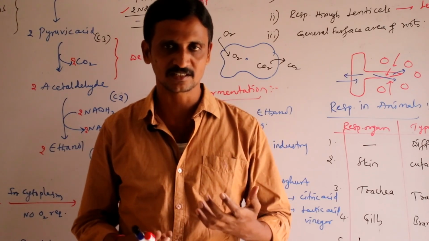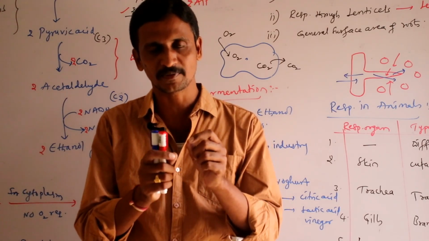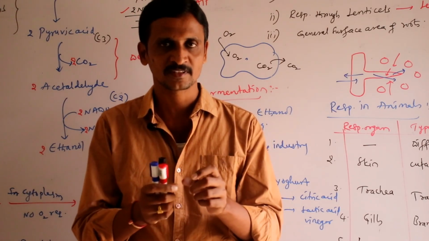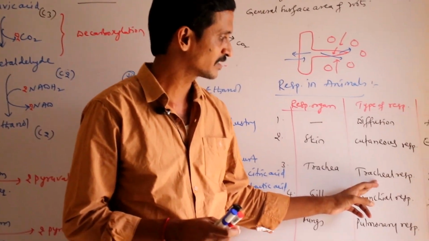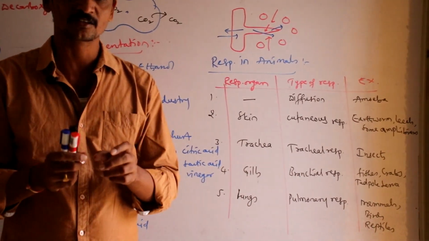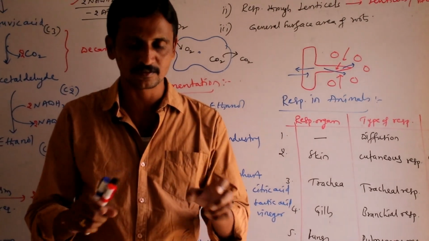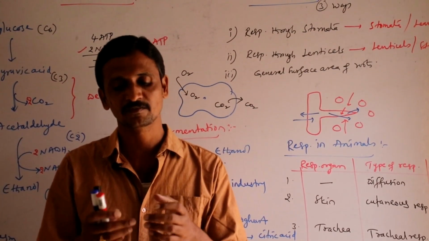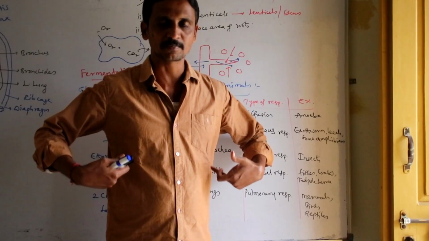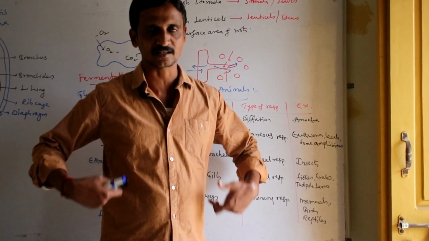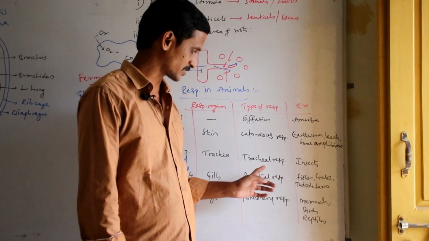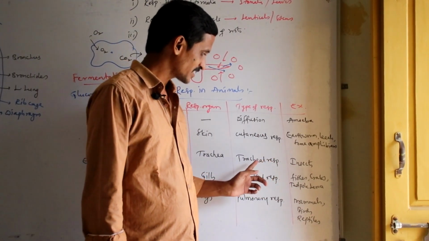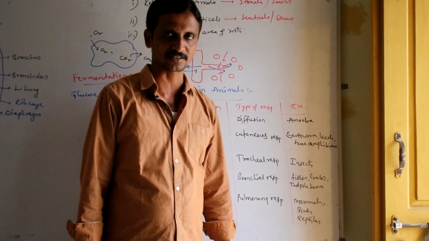So they developed a separate system called the tracheal respiratory system, which includes many tubes called trachea, which open outside with the help of openings called spiracles on either side of the body surface. So insects exhibit tracheal respiration.